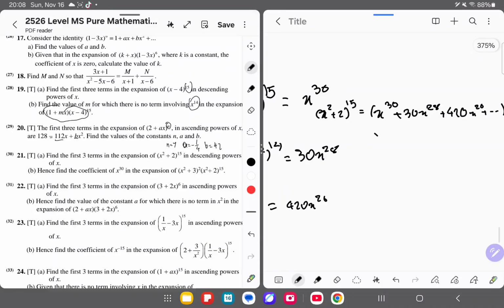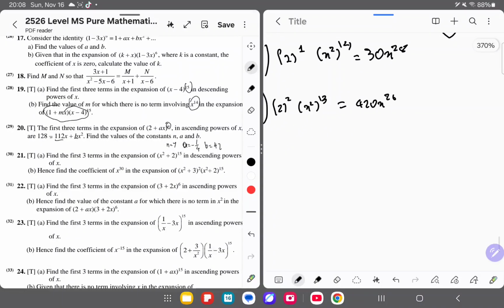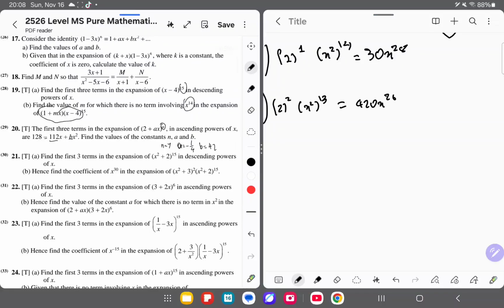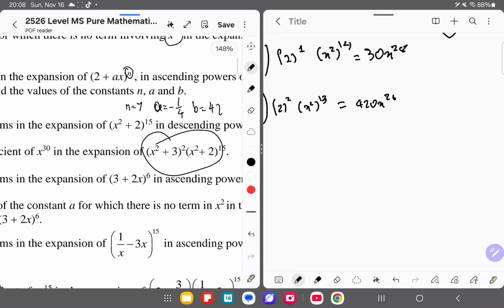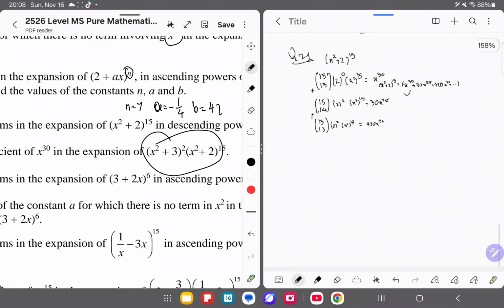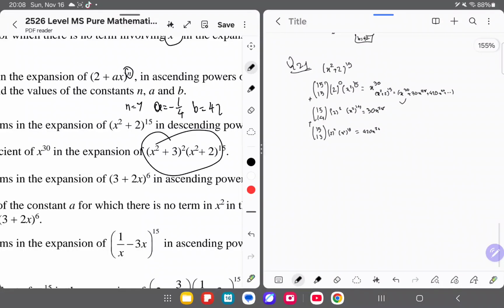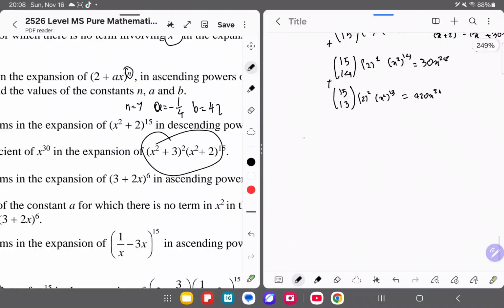Okay, so now that we've solved A and B, hence find the coefficient of x to the power of 30 in the expansion of this and this. Now here we don't really have to delve too deep. We don't even have to use the expansion rule in the first term, x squared plus 3 to the power of 2.